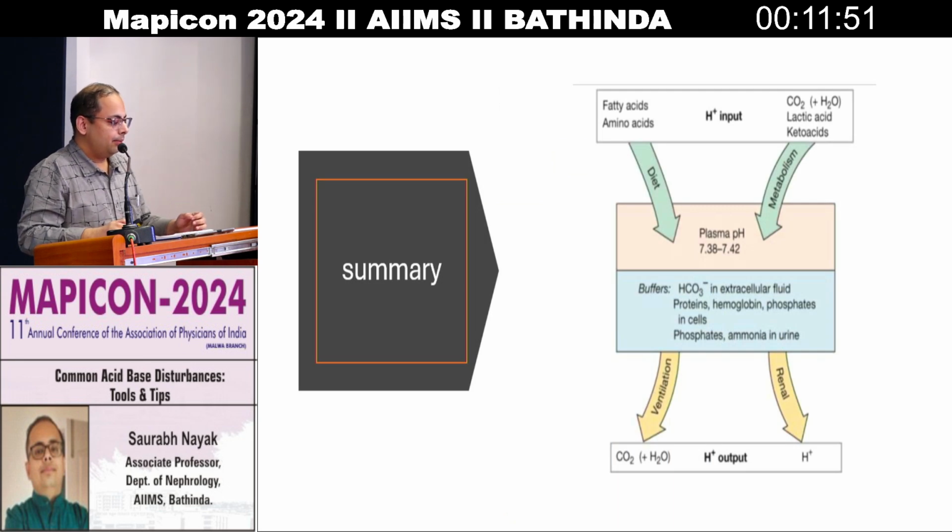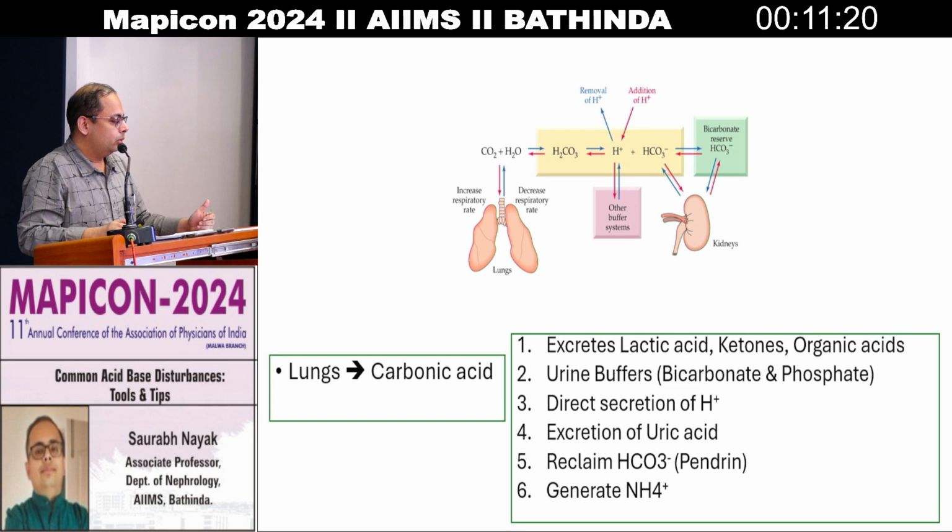In summary, there are two sources of acid in the body. One is diet, which comes from fatty acid and amino acid metabolism. Then there is metabolism in our body which produces CO2, lactic acid, and ketones. Ultimately, they lower the pH of our plasma, and then the chemical buffers come into play, like bicarbonate, phosphate and proteins. Then lungs will do the job, exhaling the CO2, which is the surrogate of H plus. PCO2 is a surrogate of H plus, and then the kidney handles H plus efficiently. Lungs do the job by exhaling CO2 out of the body, and then the kidney has multiple actions.